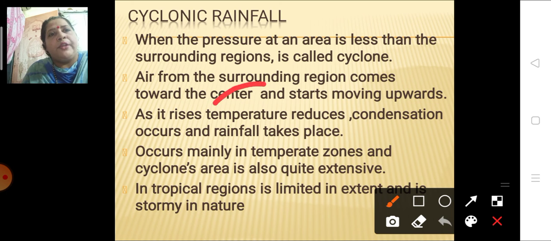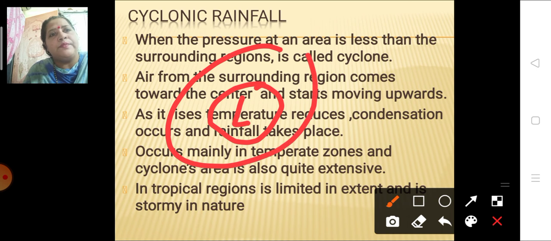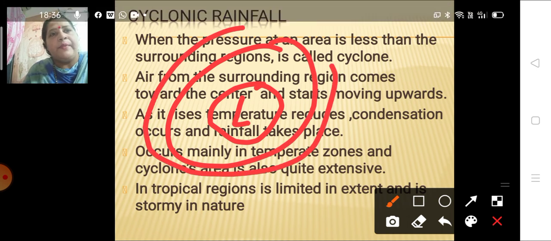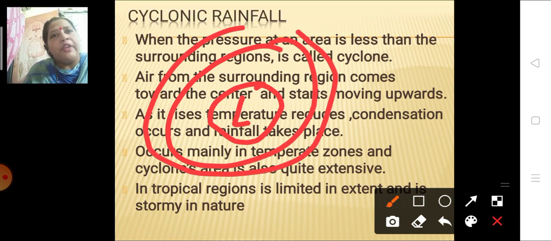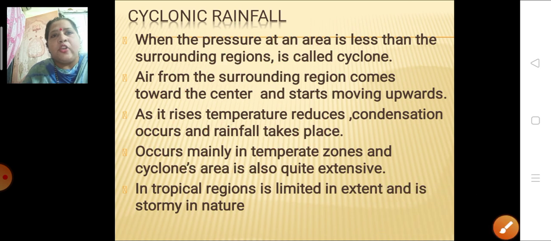When a particular place is having low pressure, and the surrounding area of this place is having high pressure, now children, tell me, from where to where are the winds going to blow? Winds always blow from a high pressure area towards the low pressure area. So the wind will blow from the surrounding area towards the central low pressure area. And when all the winds are coming towards the central low pressure area, what will happen? A cyclone will take place.